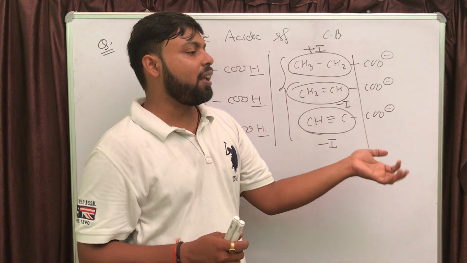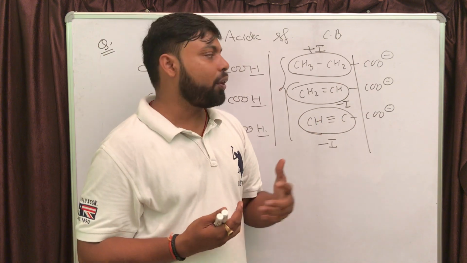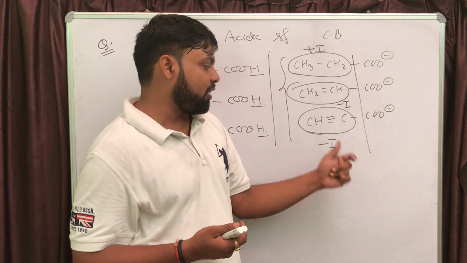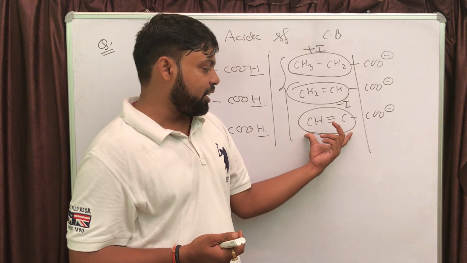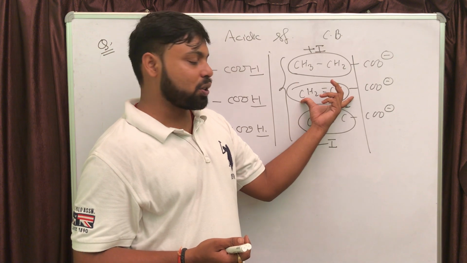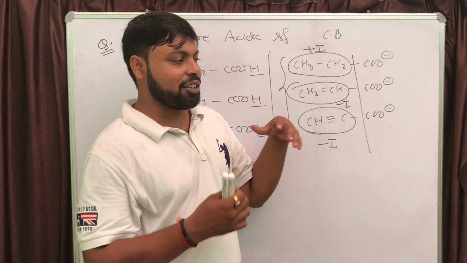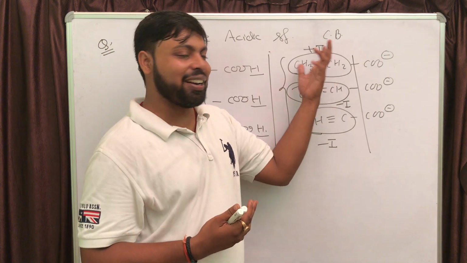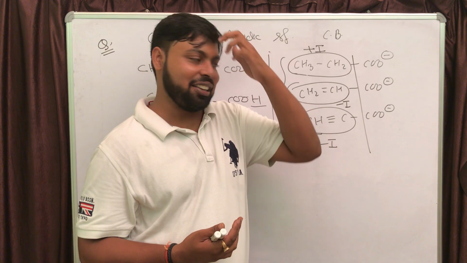In case of anion, electron withdrawing minus I groups are going to stabilize the negative charge. So definitely this negative charge will be most stable when it is attached with alkyne than alkene, because it is also using minus I effect. While in the first case it is using plus I effect, it is going to donate the electron. So in the first case, negative charge will get destabilized.